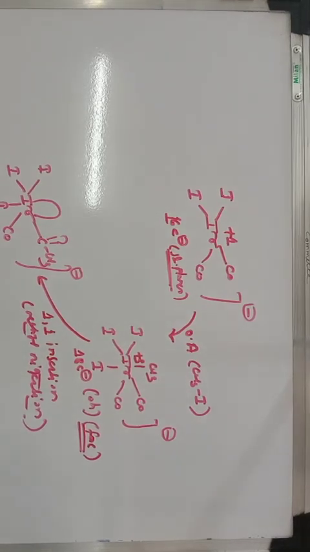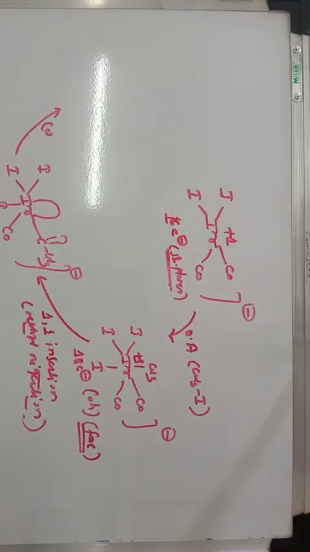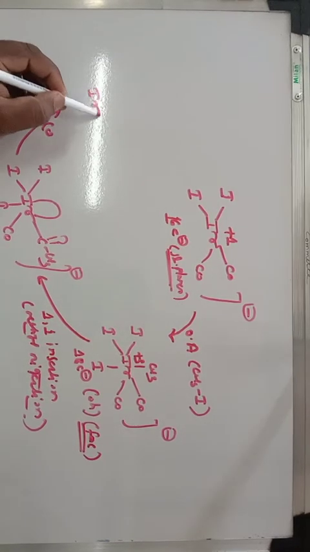And if you consider the next step of this Cativa process, the first step is oxidative addition, the second is 1,1 insertion, and the third is CO insertion. The complex which is formed is 16 electron, coordinatively unsaturated, and therefore this carbonyl will interact to give this iridium complex.